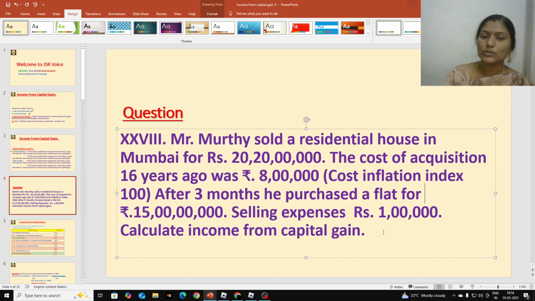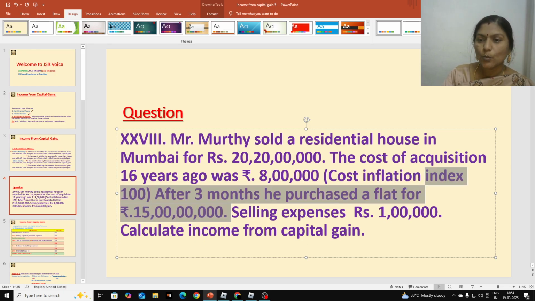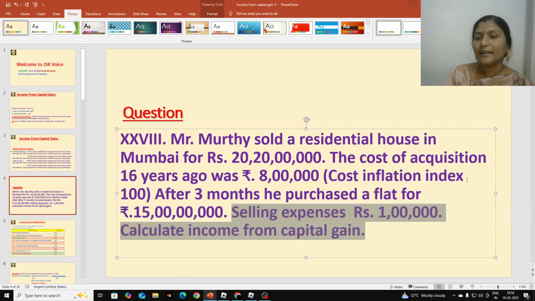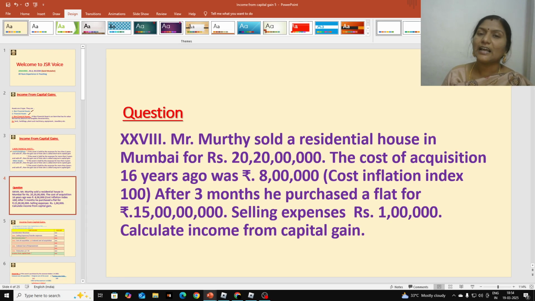How much exemption we have to give, we will discuss while doing the solution. Selling expenses are 1 lakh. And they are asking us to calculate income from capital gain. Let us go and solve it.